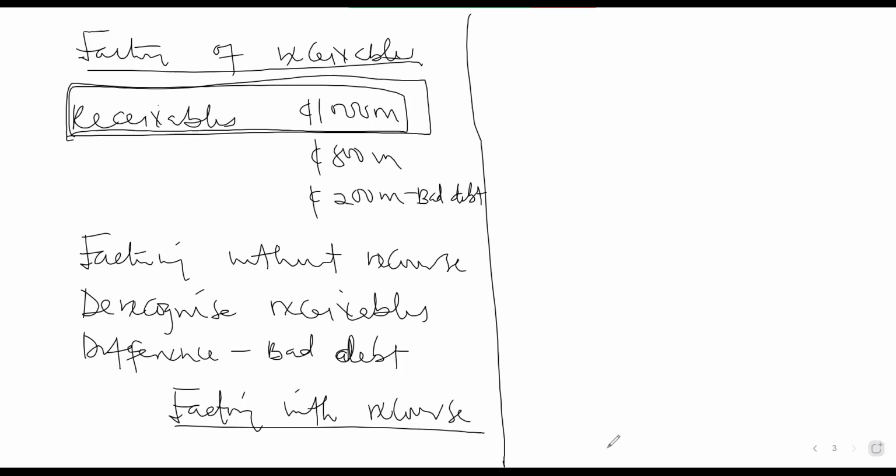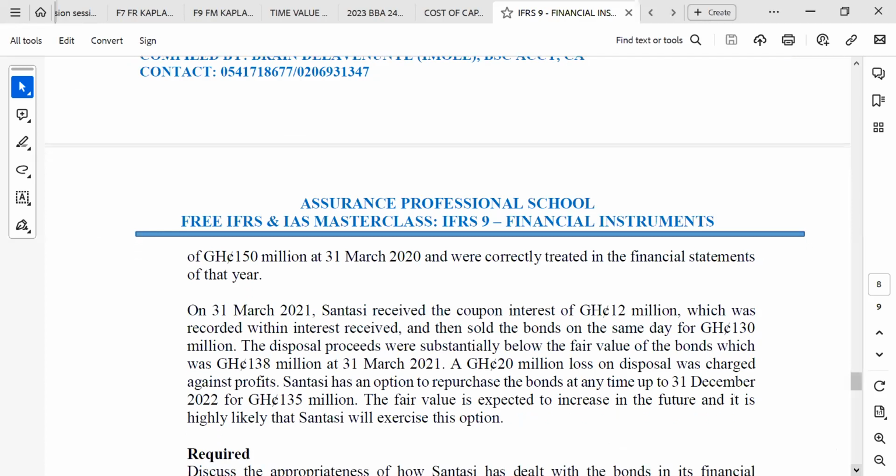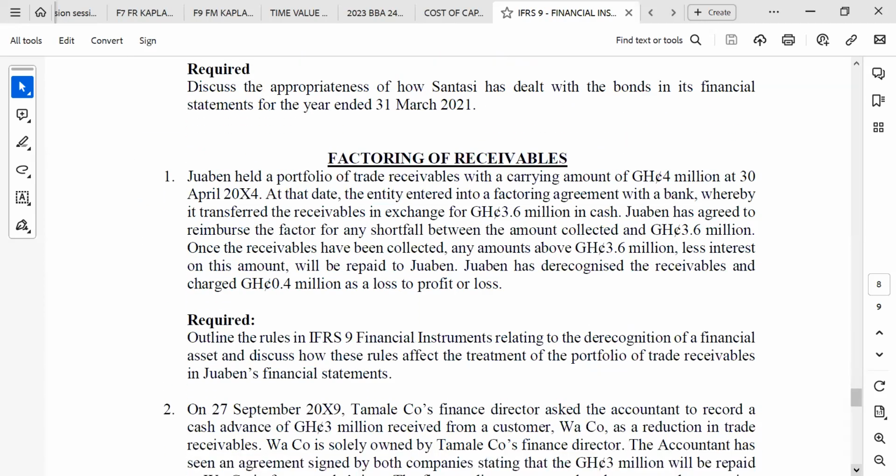All right. So that is that for this one. Let's pick one question on factoring, then we finish with that. Then we know that we are done. Okay, let's look at question 1.